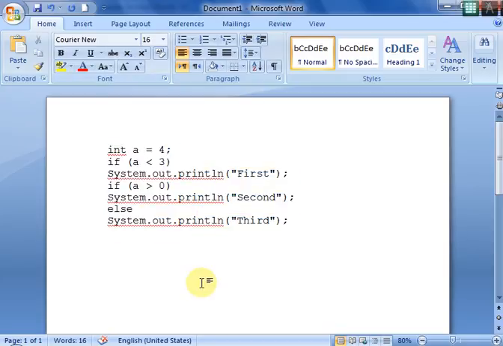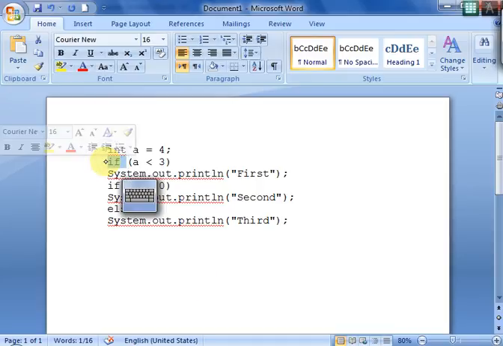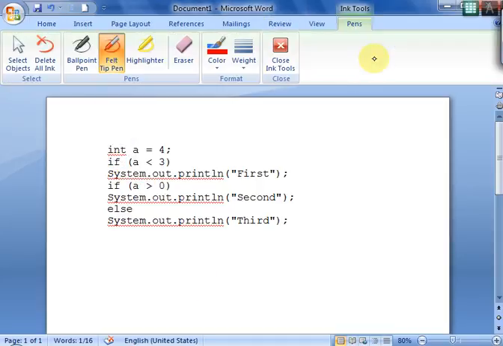If a is less than 3, system.out.println first. Then if a is greater than 0, second, else third. So now here it is first if with the first statement. So you have this a is equal to 4. A is 4 now.